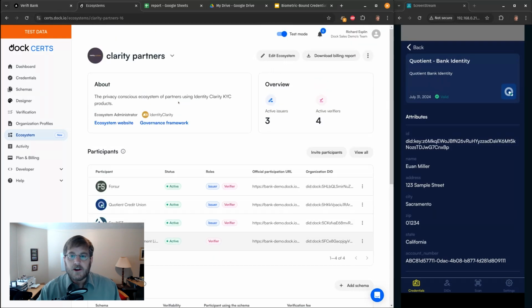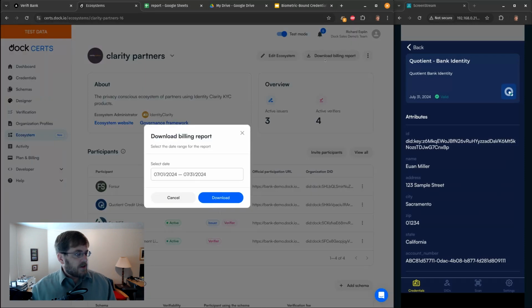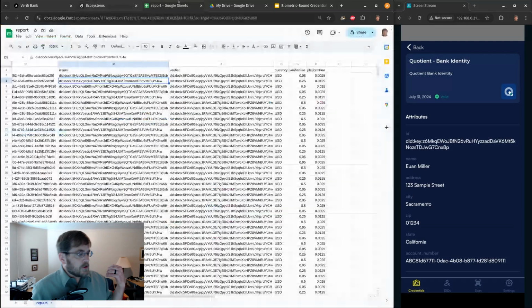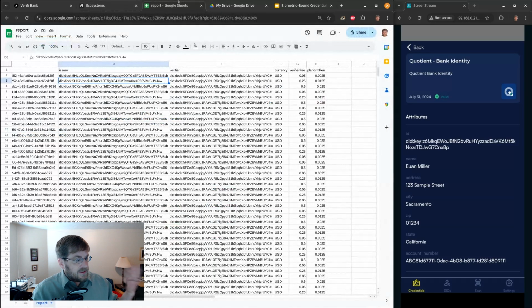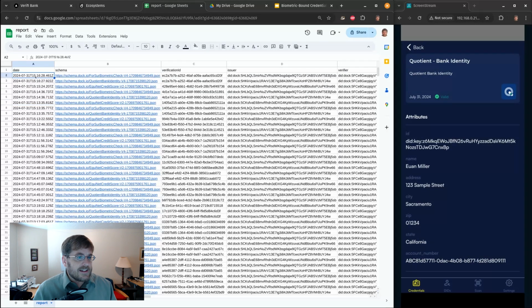And then, when it's time for the ecosystem administrator to produce the report, you can come in and do that billing report, and it downloads as a CSV, a comma separated values file, and you can upload it into a spreadsheet like Excel. I'm using Google here, and you can come in and see each of the verifications that were completed.